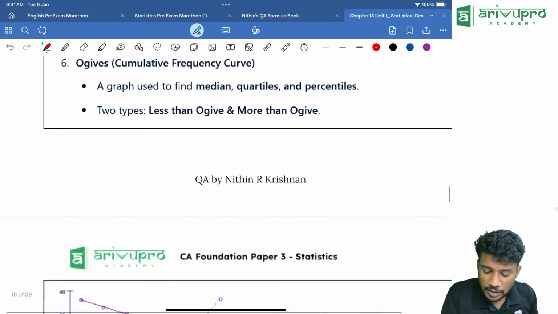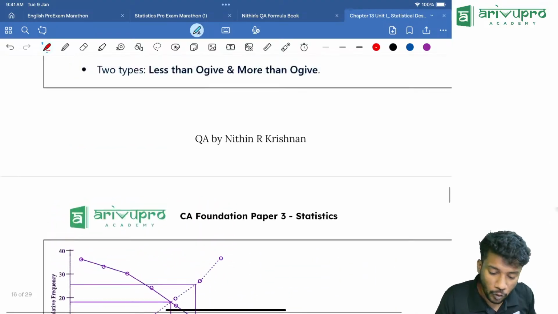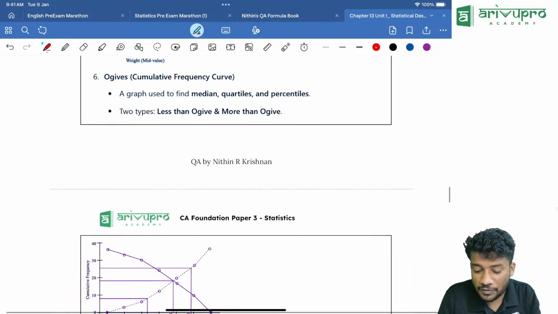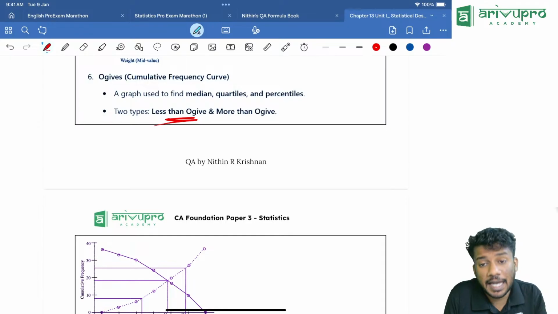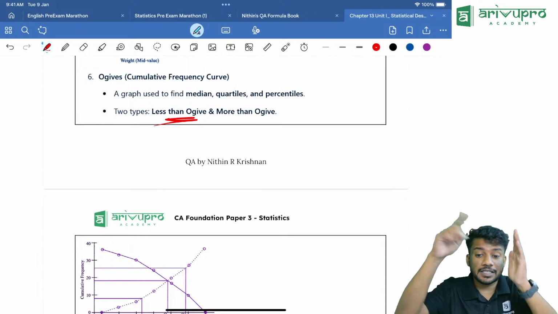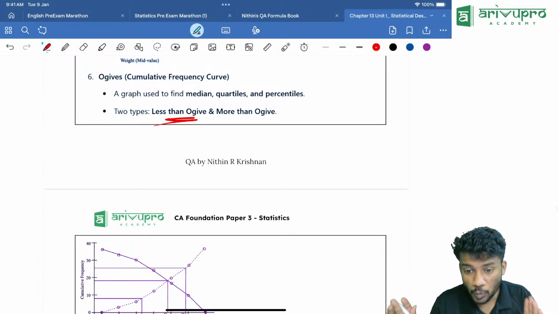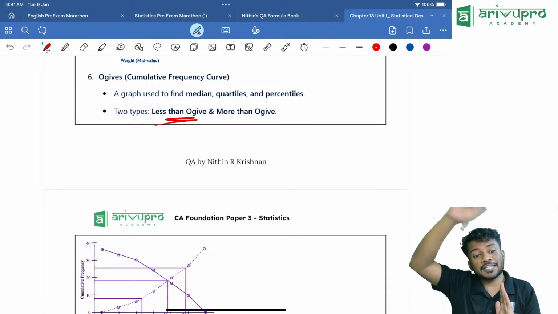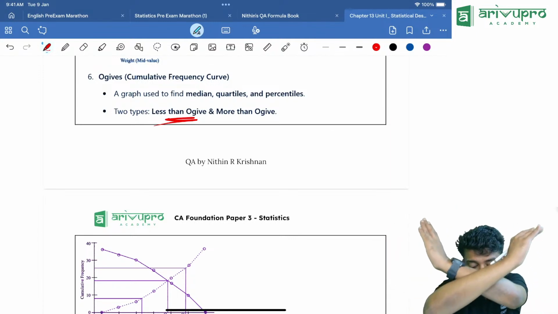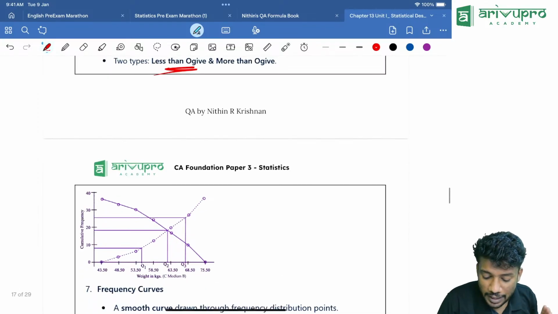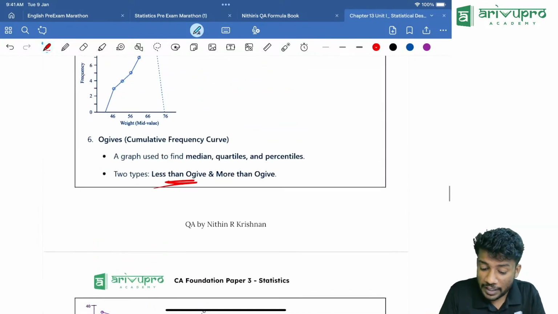Then the next one is ogive. Ogive is drawn using less than and more than cumulative frequency values. When we draw, it will be like this. Then it is called as what? Ogive. And it will find what?